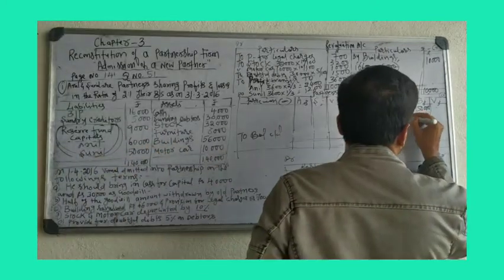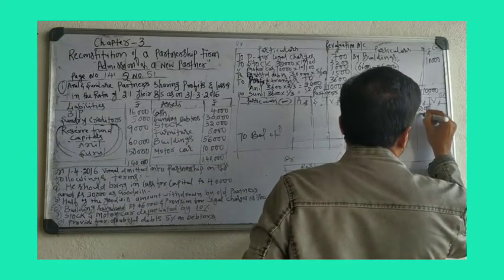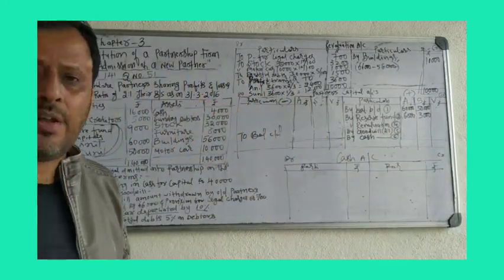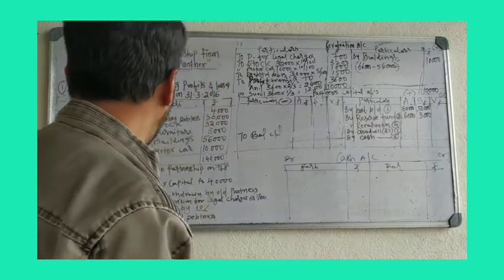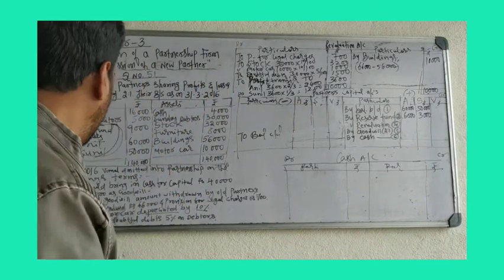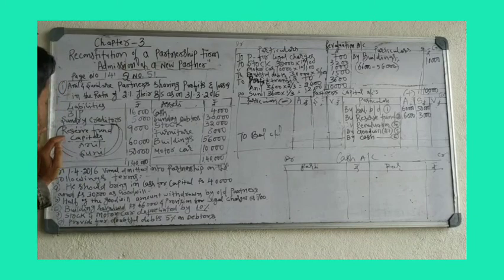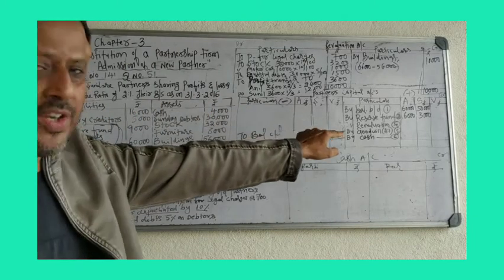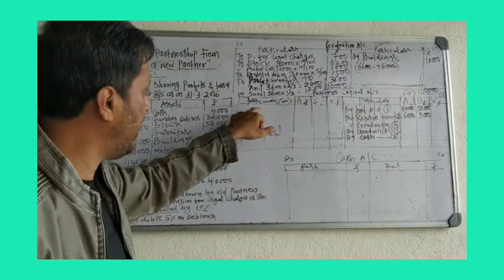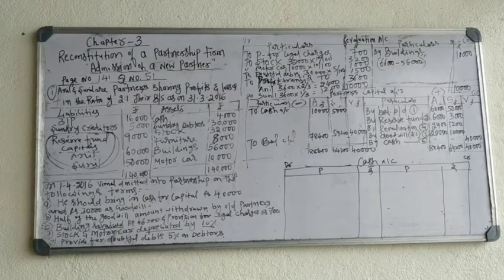So reserve fund 6,000 and 3,000. Third entry, profit and loss account. If there is any profit and loss account in the balance sheet, you have to divide it among partners. If the profit and loss is given on the liability side, take it on the credit side. If the profit and loss account is given on the asset side, it is a loss, take it on the debit side. Okay.